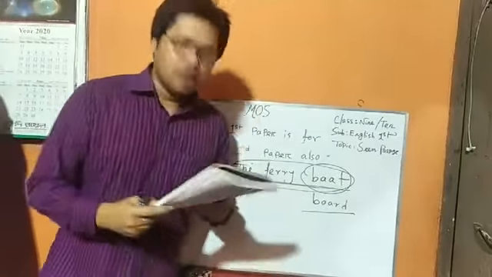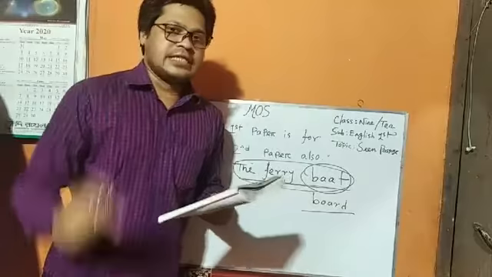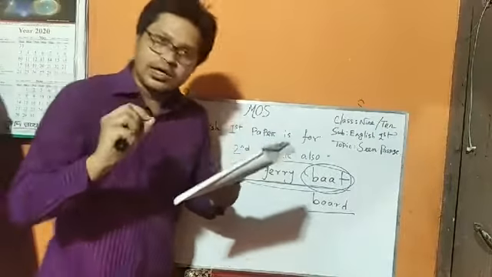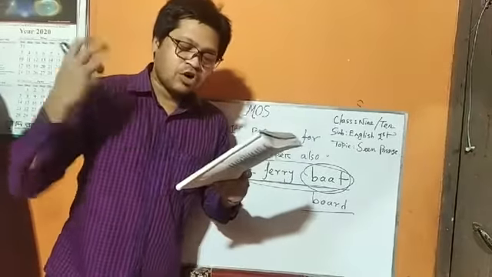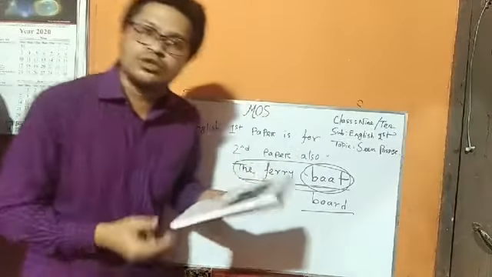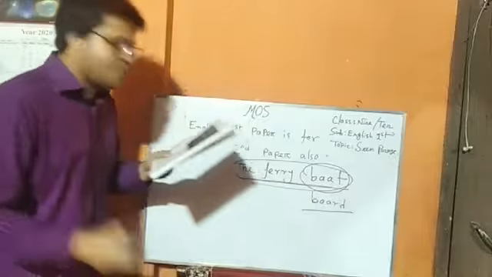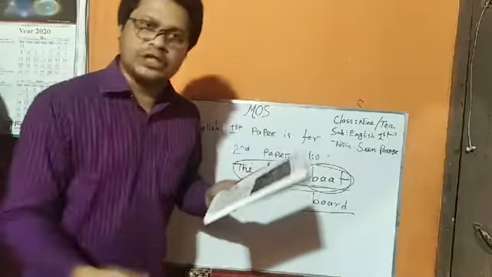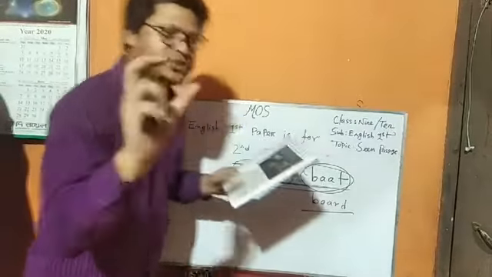Now the first line of the passage: Is there anybody here who has ever crossed a river by a country boat? Actually, here we find some new words. Maybe they are familiar to you, but I should explain this word.